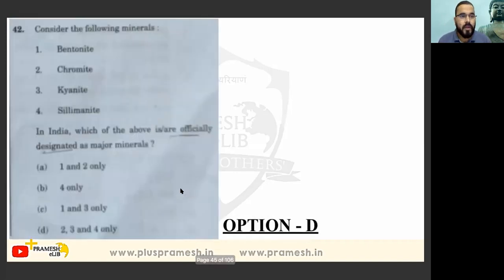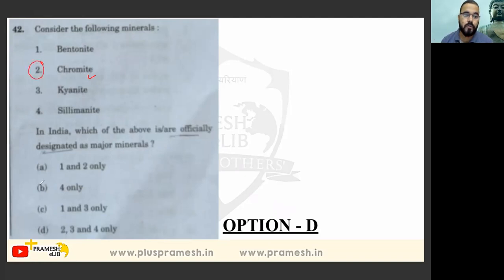Okay, let's move further. Consider the following minerals: bentonite, chromite, kyanite, sillimanite. Okay, tough and big question. In India, which of the following are officially designated as major minerals? See, I don't know any of the minerals' names. How much can a person remember? There is a limitation to remembering things. But I just knew that chromite is a mineral, and we have read it a lot. So option 2 will be there.